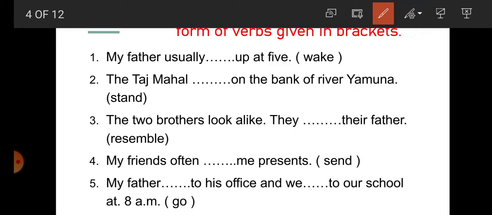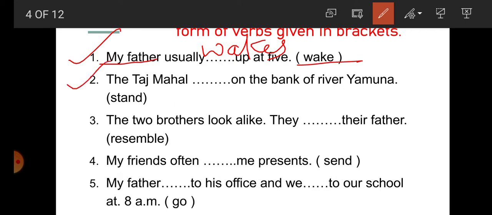So come on here, students. Number 1, what is the subject? My father. So for my father, what will be the verb here? V1 or V5? V5. Wakes. My father wakes. My father usually wakes up at 5.